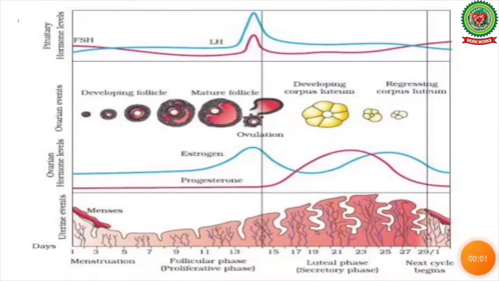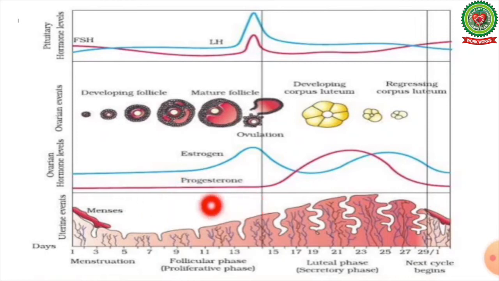Now in this image we can see all the changes that are taking place in the ovary as well as in the uterus, and also the level of pituitary hormones and the level of ovarian hormones. As we can see in the menstruation cycle, there is shedding of the uterine lining. During the first phase of menstruation, the levels of estrogen and progesterone are low.